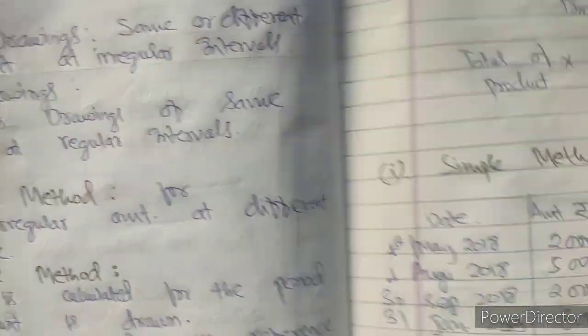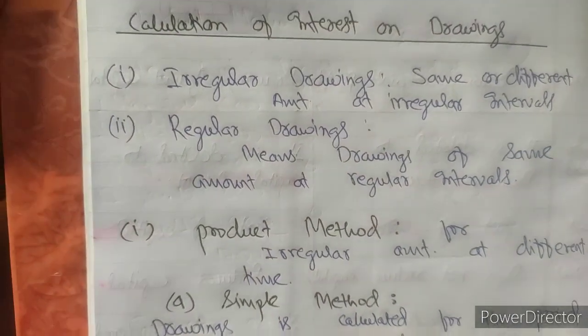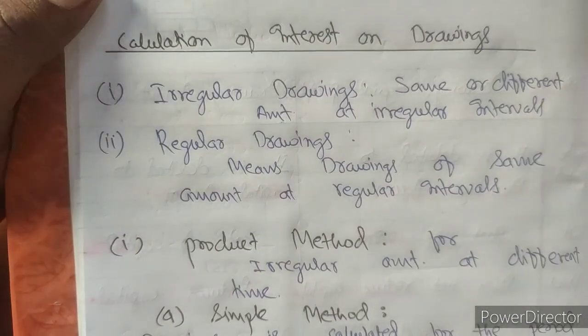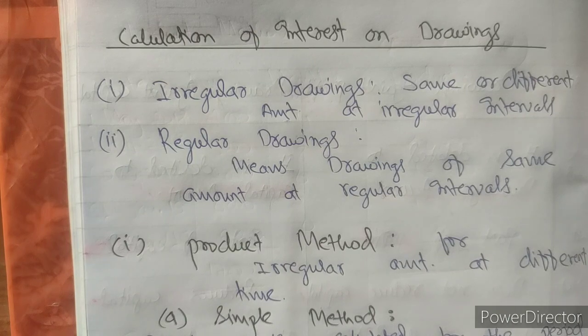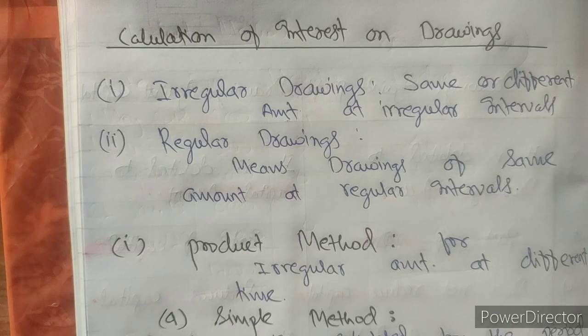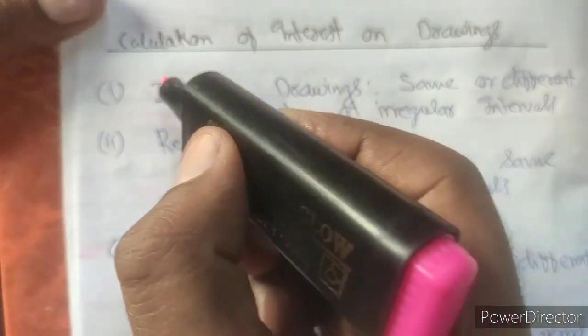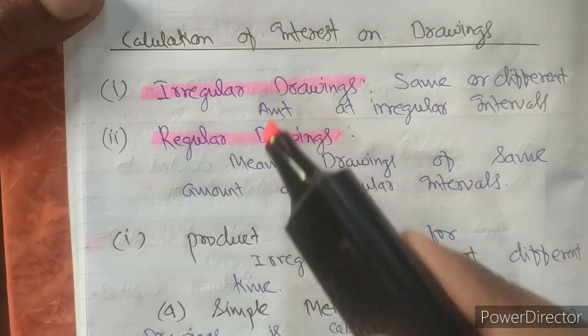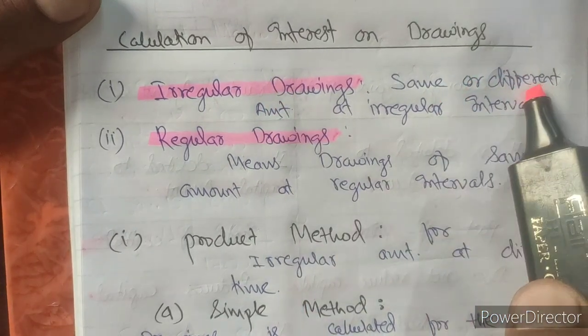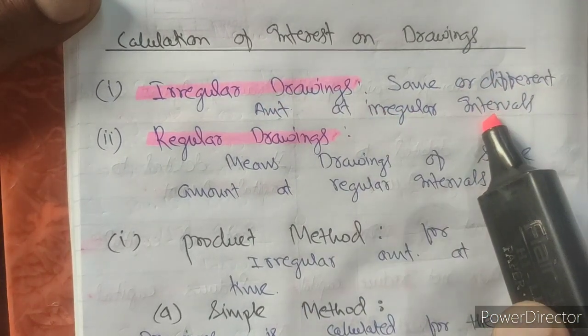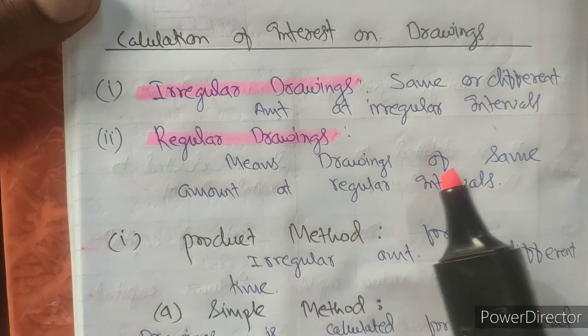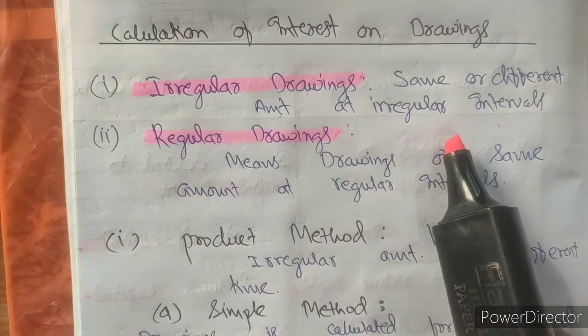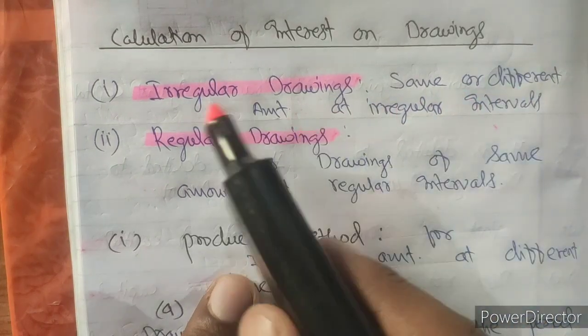Moving forward, let us see the practical portion. Calculation of interest on drawing. In a firm, whenever there is an amount withdrawn, we are supposed to calculate the interest on drawing. So drawings can be of two types: irregular drawing and regular drawing. What is an irregular drawing? Same or different amount at irregular interval will be known as irregular drawing.